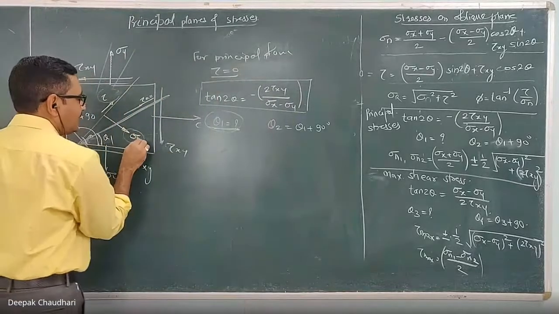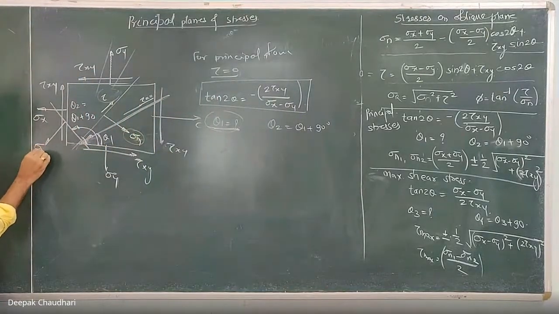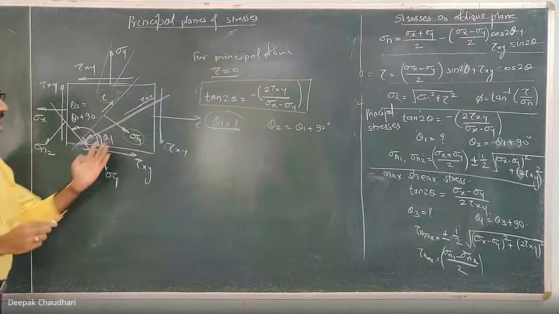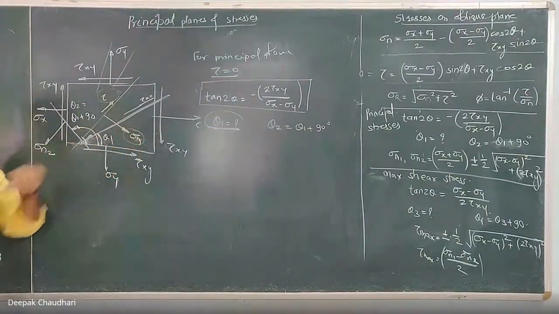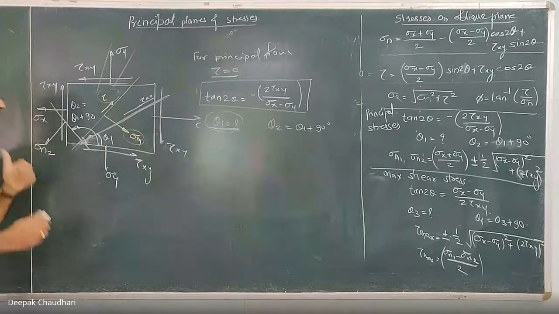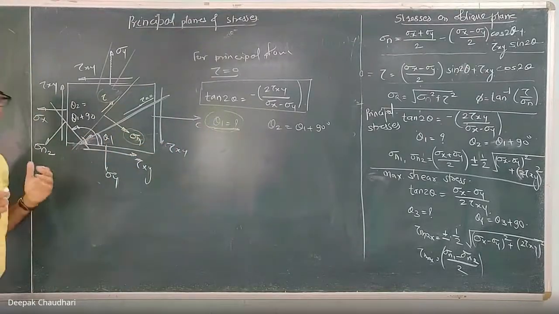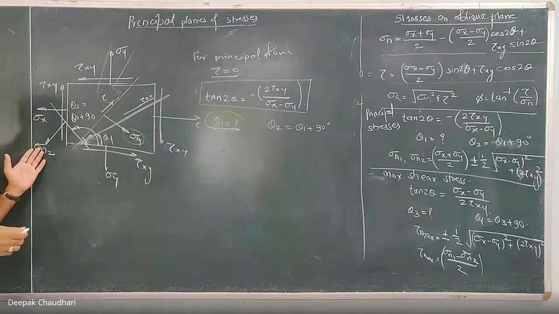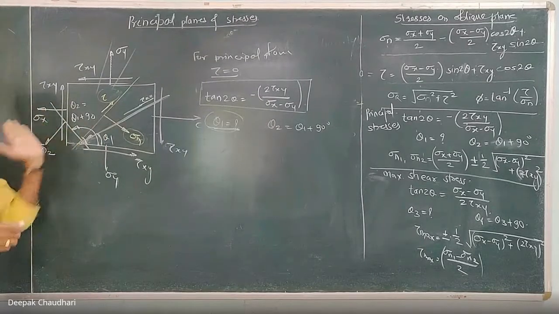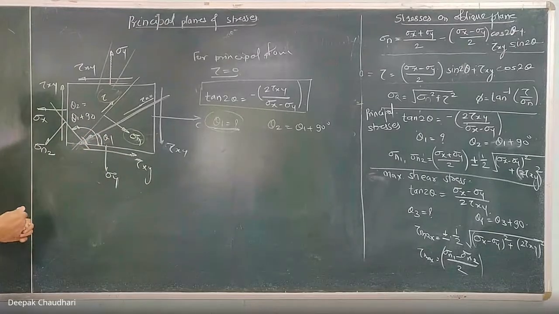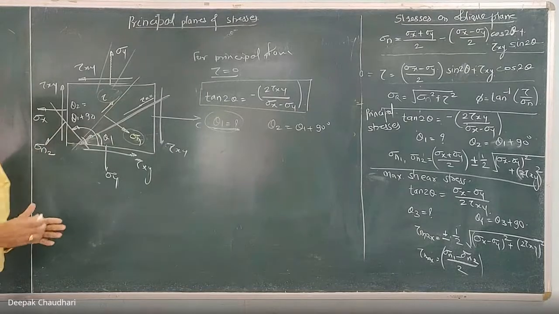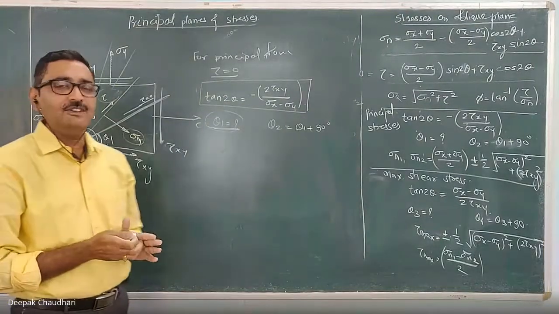One I denoted as sigma n1, the other I denote as sigma n2. If you substitute theta 1, you will get sigma n1. If you substitute theta 2, you will get sigma n2. So these are the two different principal stresses acting on two principal planes. Clear? Right now I can't say directly which of sigma n1 and sigma n2 is which, but of the two, one value will be greater, one will be smaller.